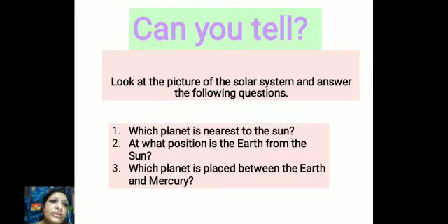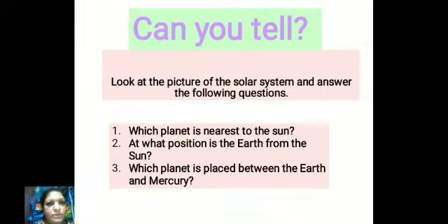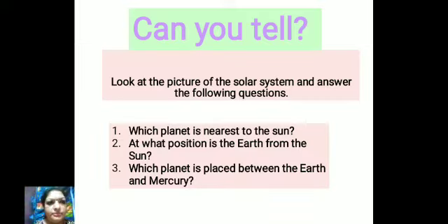Now look at the picture of the solar system and answer the following questions. Which planet is nearest to the sun? We studied. Yes, see this picture. Mercury. At what position is the Earth from the sun? Position means whether it's first, second, third, fourth. So, Earth is at the third position.